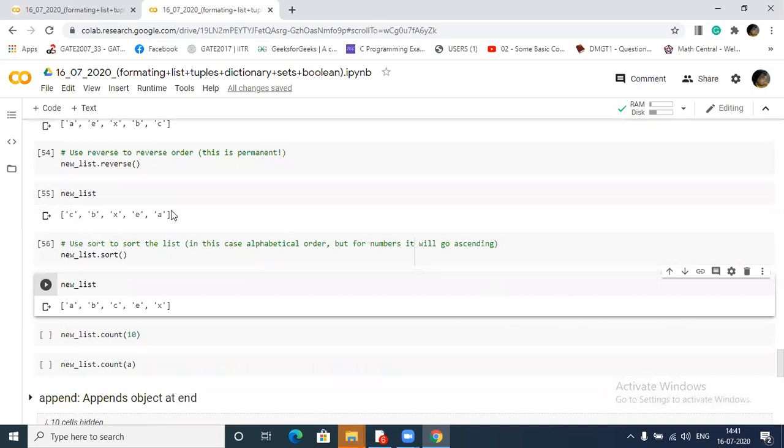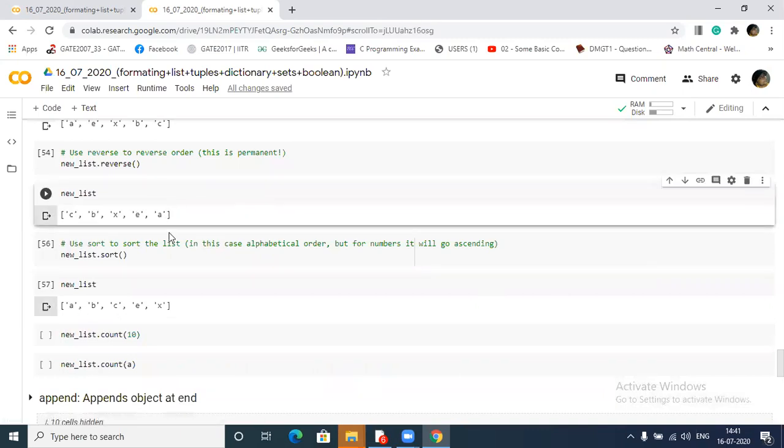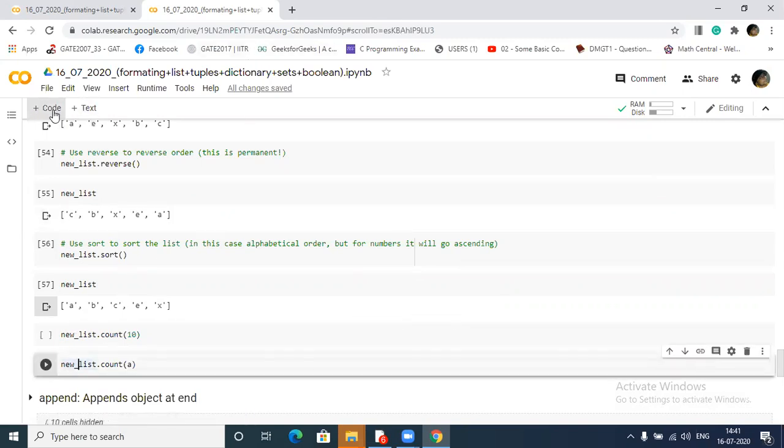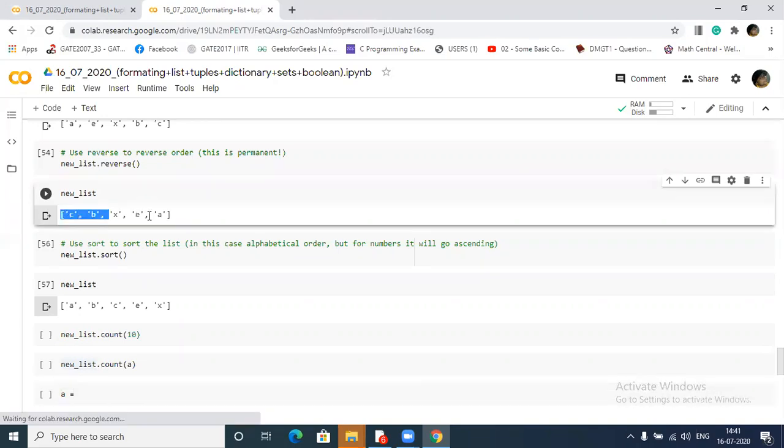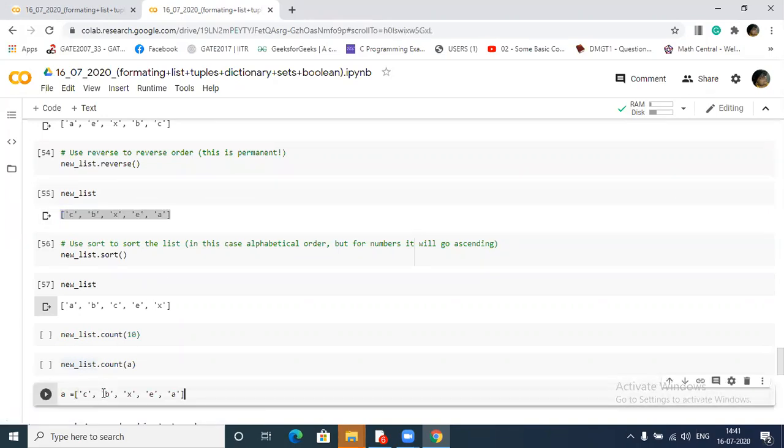Exactly. Suppose I create a new tab to make you understand. If I give a list like A, and then pass 1, this is a heterogeneous type of list, right?